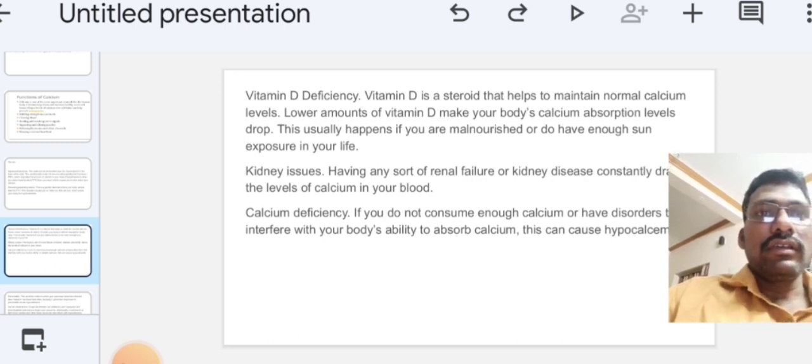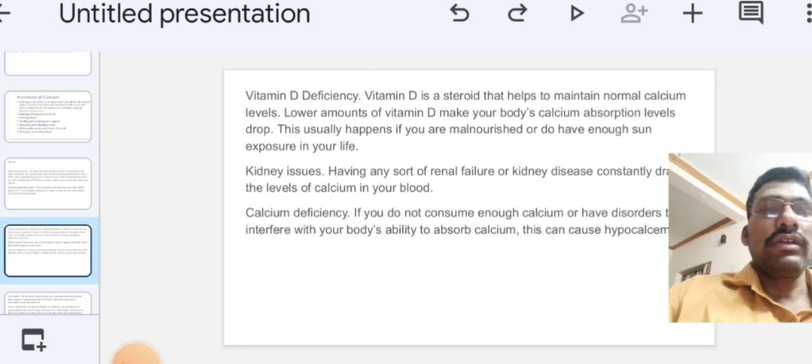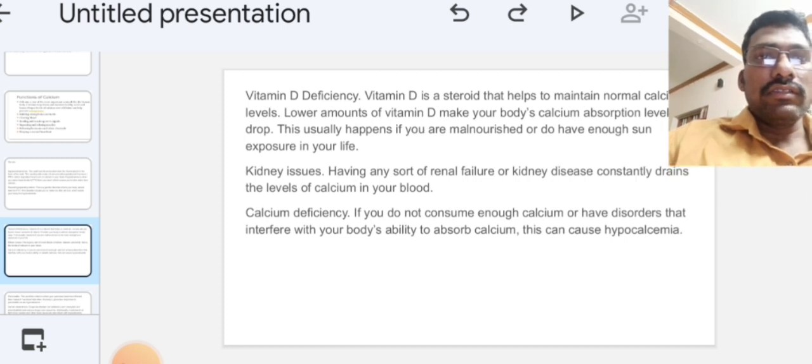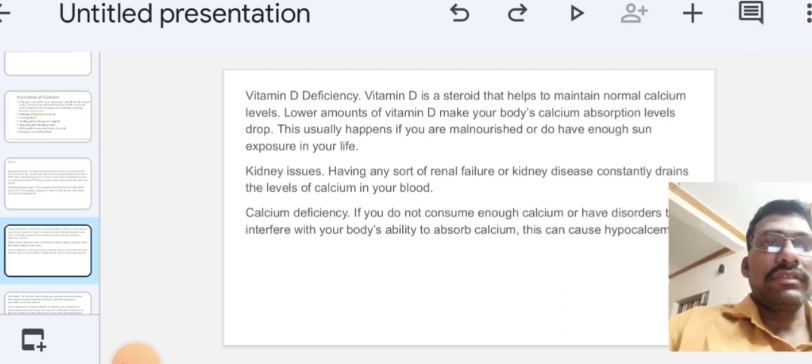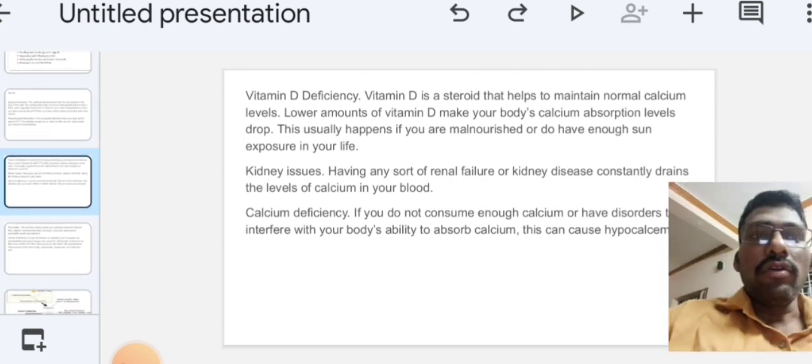And next is calcium deficiency. If we do not consume enough calcium-containing food, that is also one of the reasons for hypocalcemia. Or some disorder may prevent absorbing calcium in our body, which is also a reason for hypocalcemia.